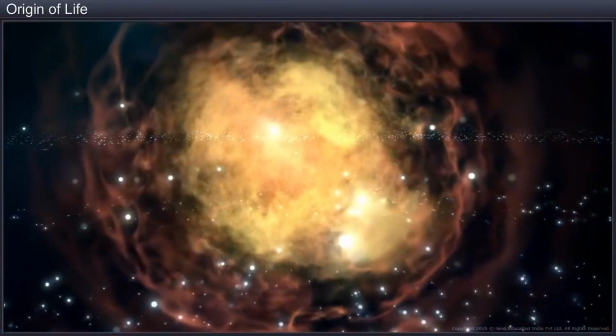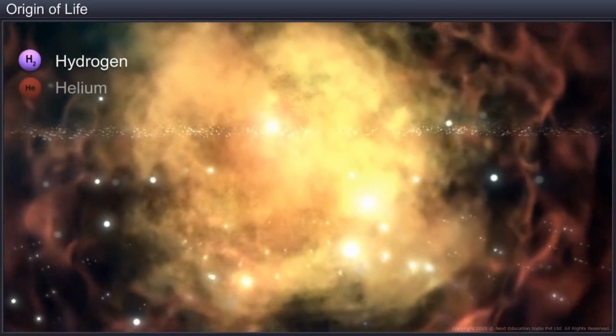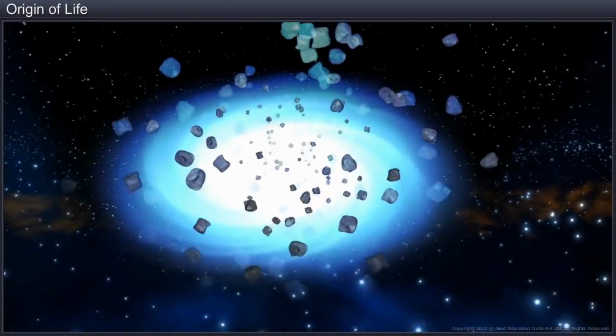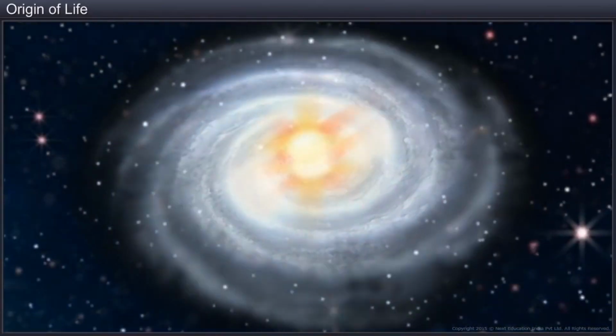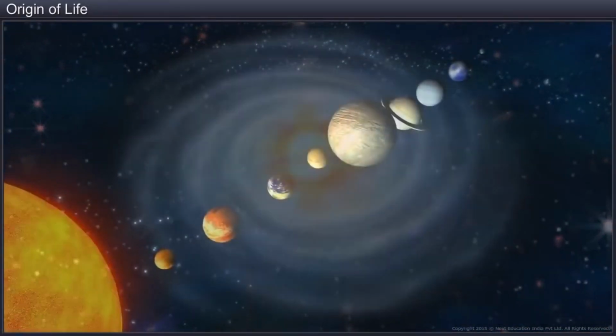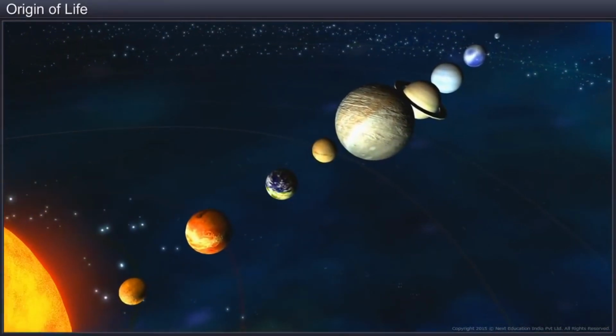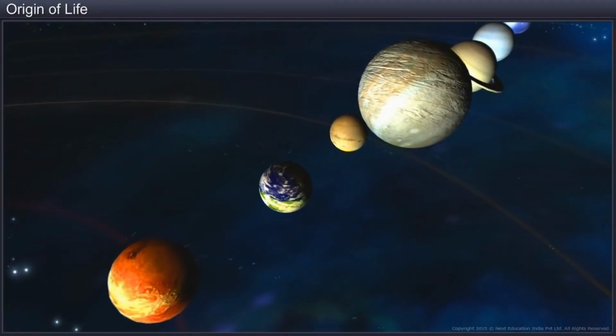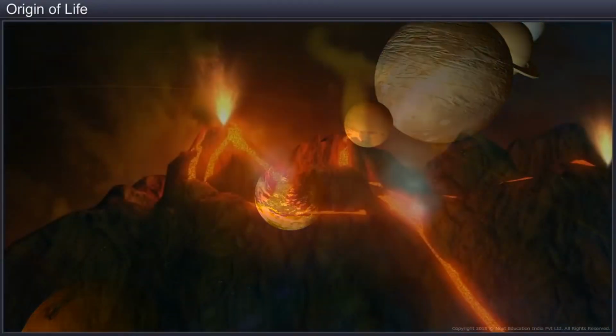After the passage of time, gases such as hydrogen and helium got formed. They condensed due to gravitation and gave rise to different galaxies in the universe. One of the galaxies known to us is the Milky Way, which contains the solar system, and the Earth is one of the planets in this system.